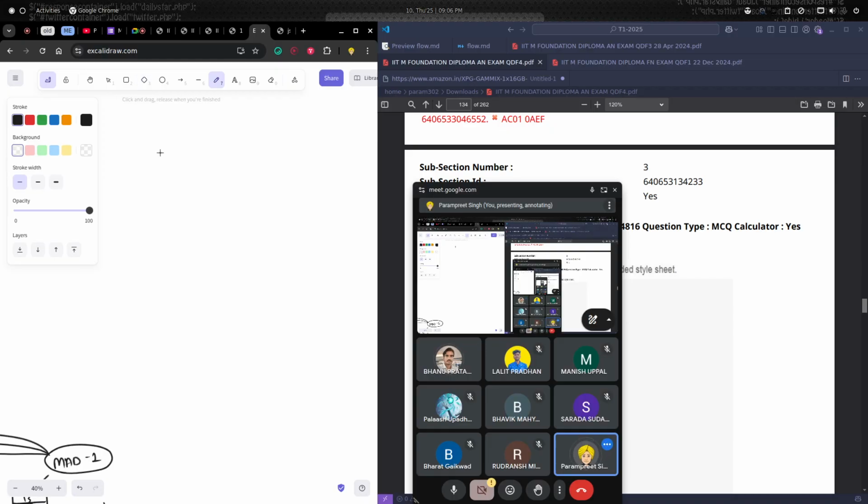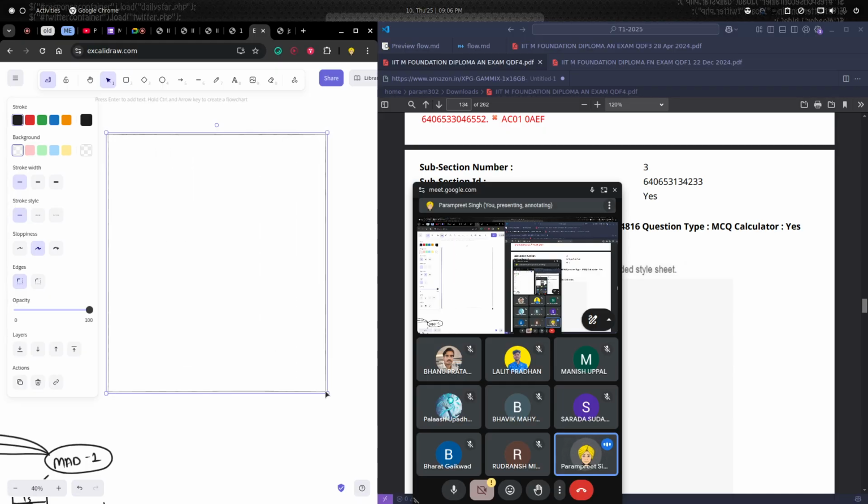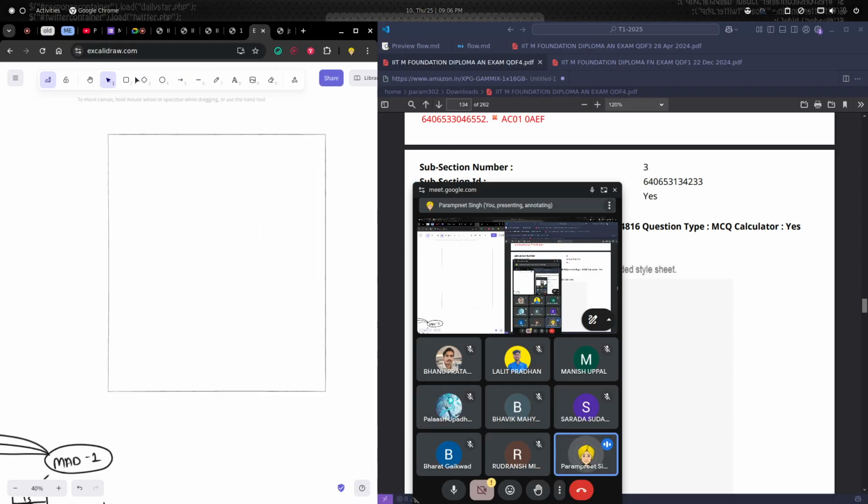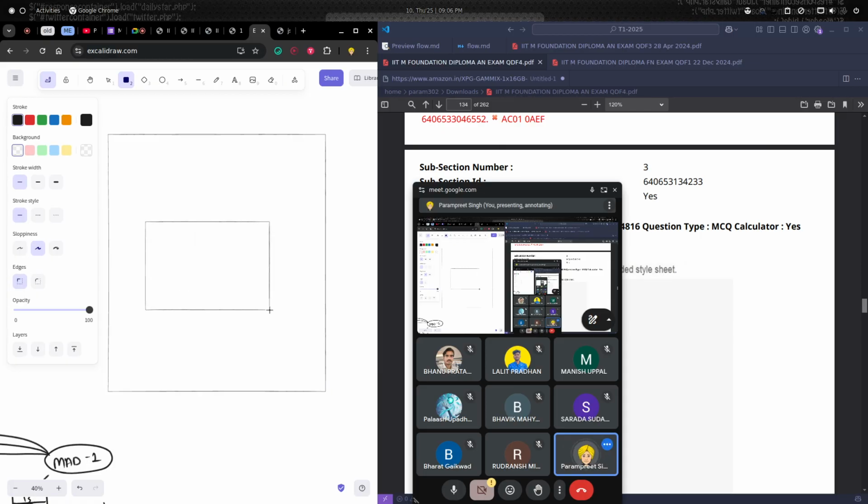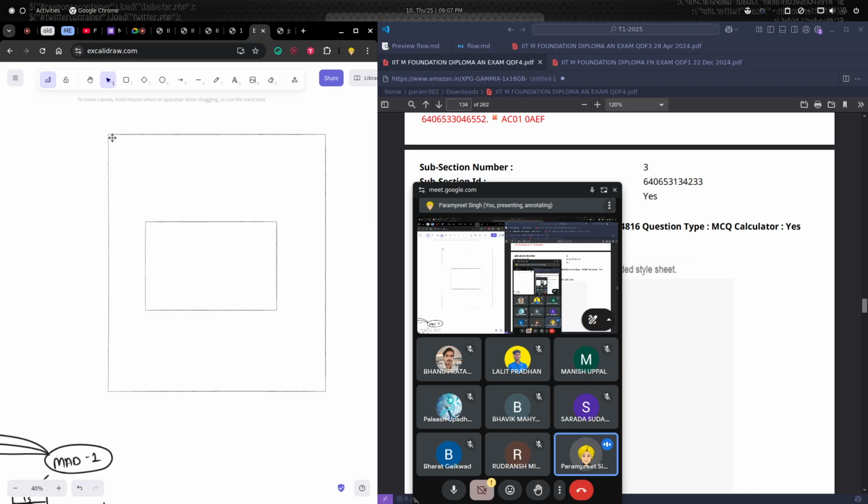We can say an anatomy of, let's say this is the whole web page, and we have some div, something like this. With this div, let me create one more.